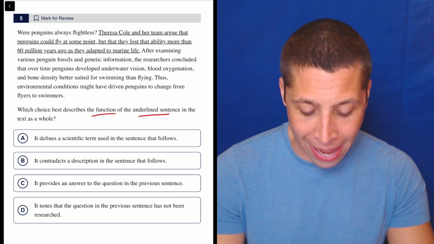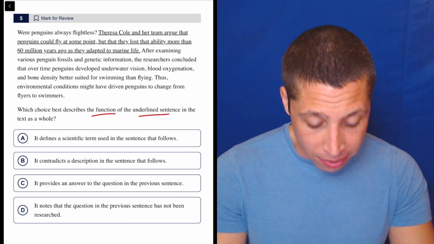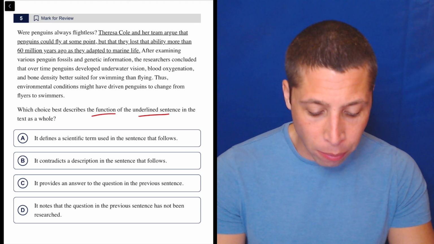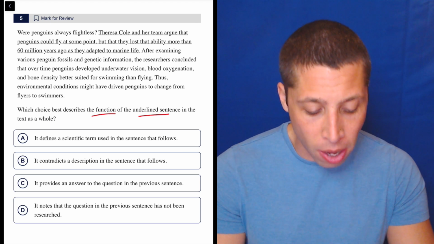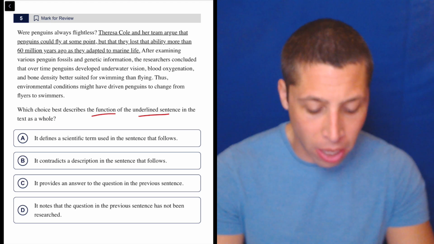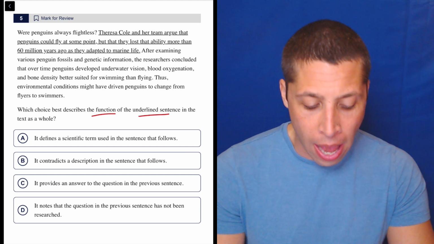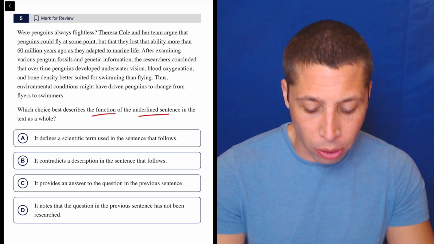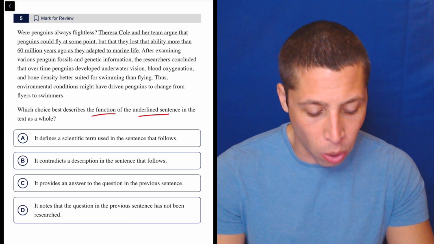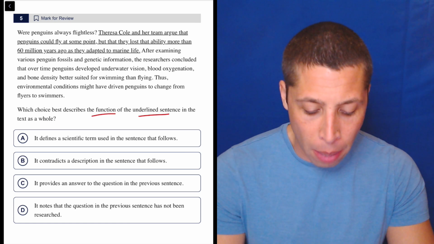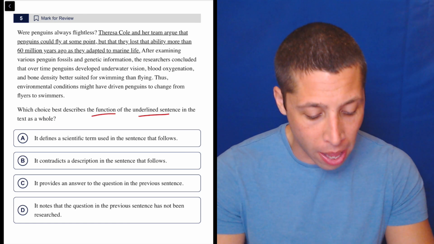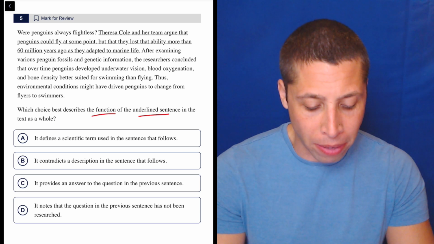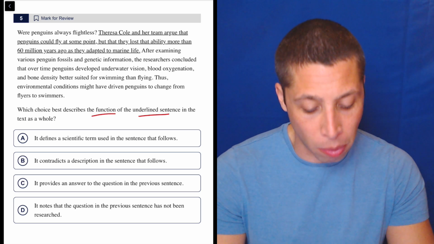So let's go to the passage. Were penguins always flightless? Teresa Cole and her team argued that penguins could fly at some point, but that they lost that ability more than 60 million years ago as they adapted to marine life. After examining various penguin fossils and genetic information, the researchers concluded that over time, penguins developed underwater vision, blood oxygenation, and bone density better suited for swimming than flying. Thus, environmental conditions might have driven penguins to change from flyers to swimmers.